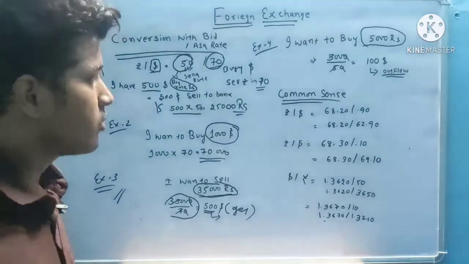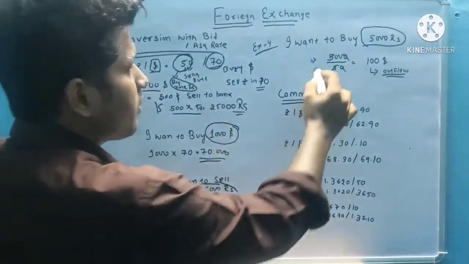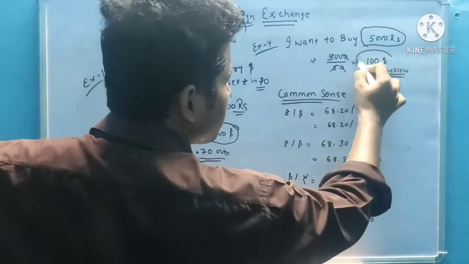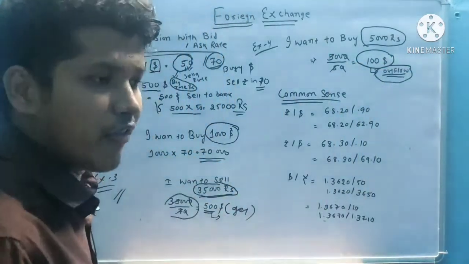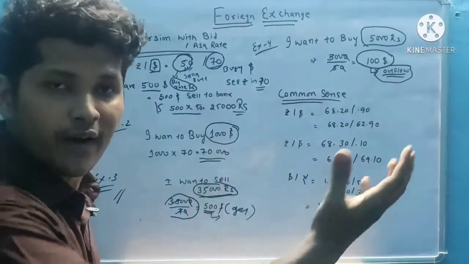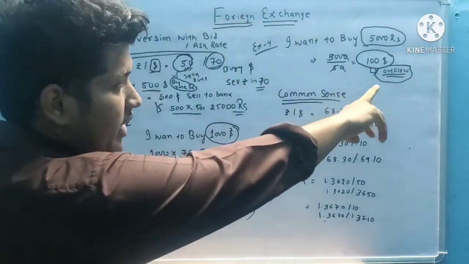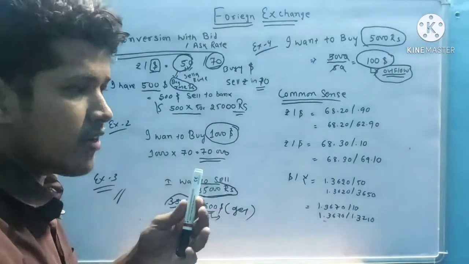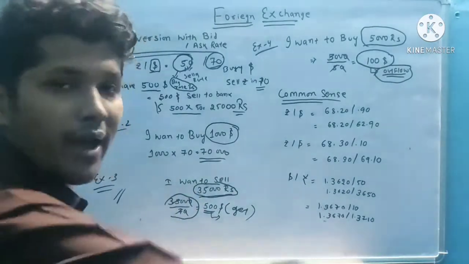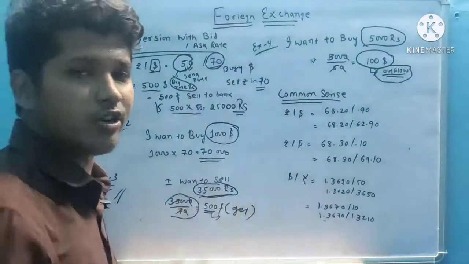That means always divide. So 5,000 divided by 50, that is 100. The outflow is $100. That means if I give $100 to the bank, then the bank will give me 5,000 rupees.